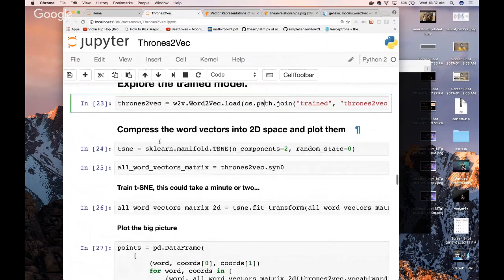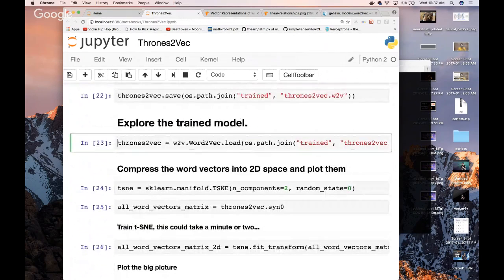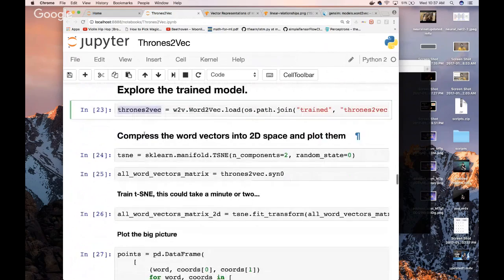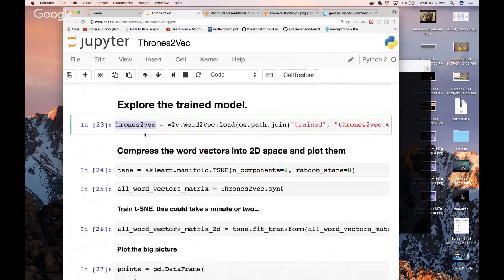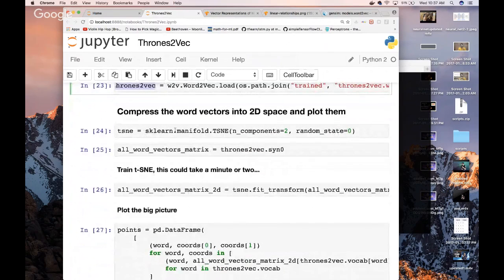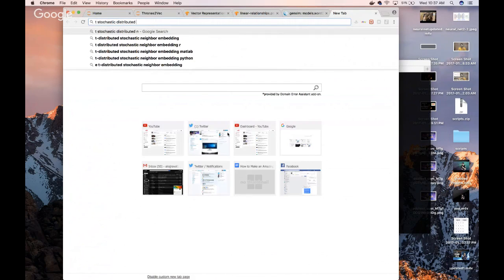Once we have that, we're going to compress those. So that's going to be 300 dimensional word vectors once it's trained. In this Thrones2Vec model that we've trained, it's going to contain all of those word vectors that we just trained. Everything is in memory right here. But these are 300 dimensional word vectors, okay? We cannot map a 300 dimensional word vector on a plot for us puny humans to see. How are we going to do that? Well, we're going to use a method called TSNE, which stands for T-Distributed Stochastic Neighbor Embedding.